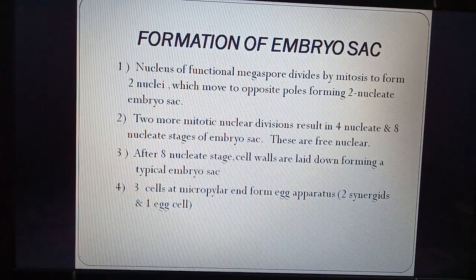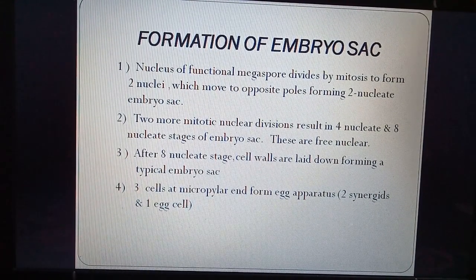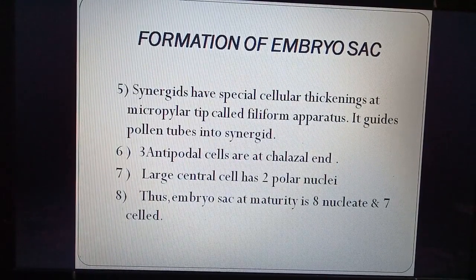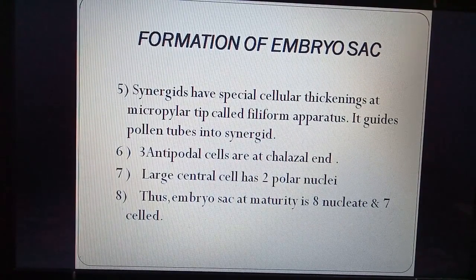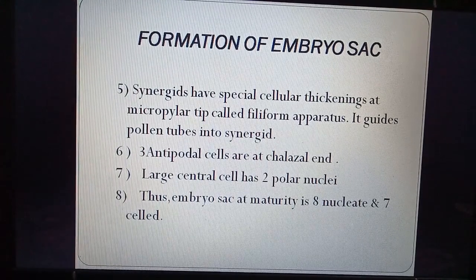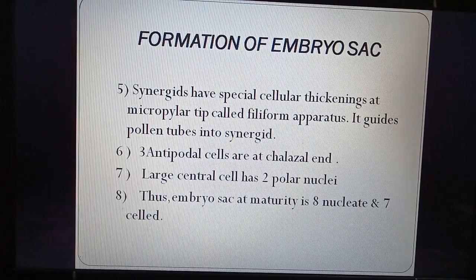Three cells are formed at the micropylar end. They form the egg apparatus, which is made of two synergids and one egg cell. Synergids have special thickenings at the micropylar tip called the filiform apparatus, and they guide the pollen tube into the synergid. Three antipodal cells are formed at the chalazal end, and a large central cell has two polar nuclei.